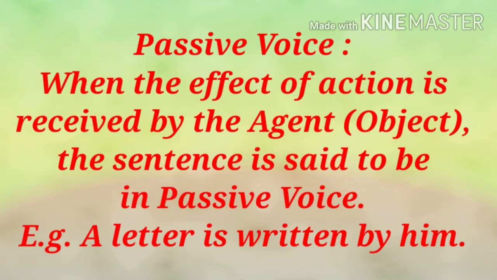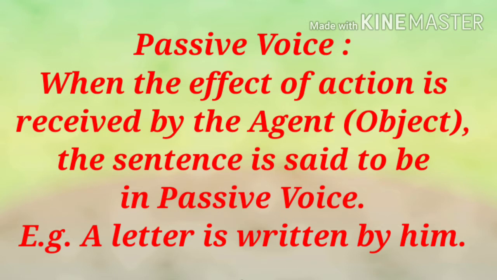Let's learn passive voice. When the effect of action is received by the agent, object, the sentence is said to be in passive voice. In passive voice, object is active, means object does action. For example, a letter is written by him. Here, a letter is a subject.